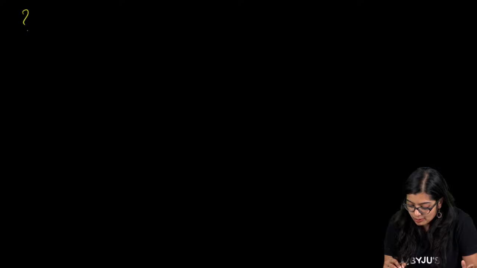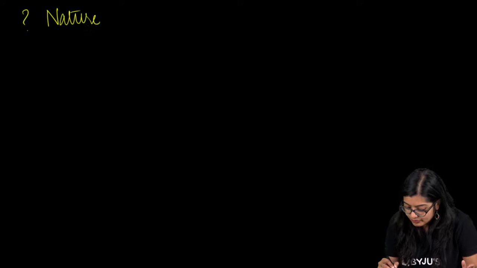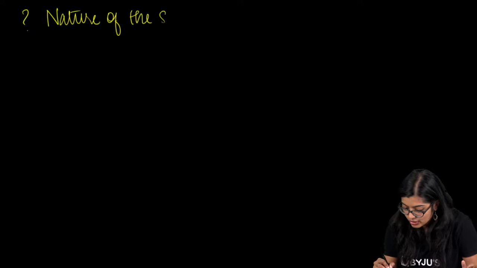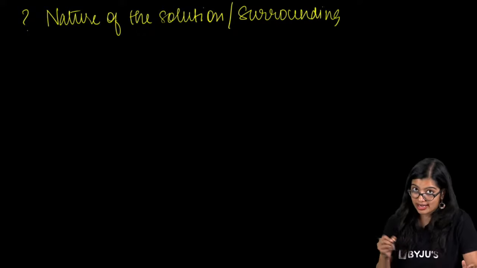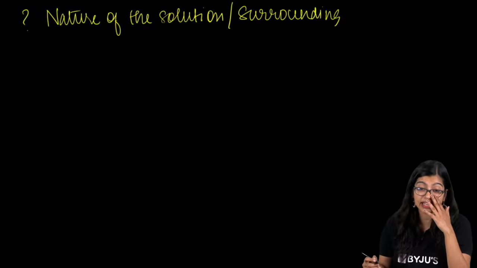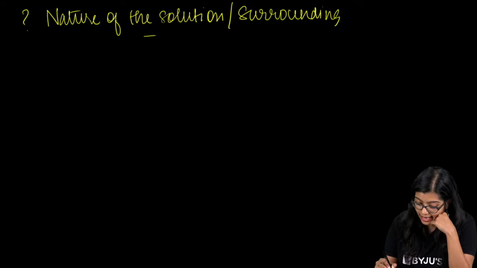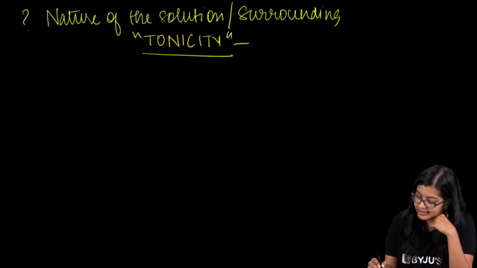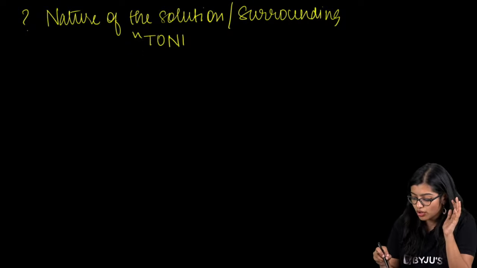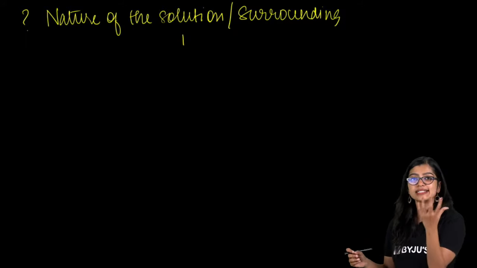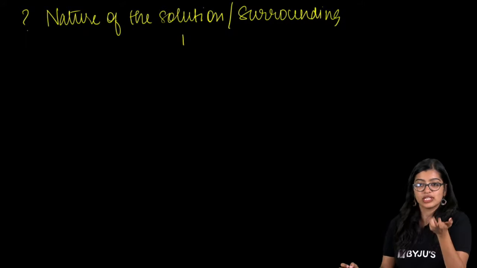That depends upon the nature of the solution or the surrounding, right? Or another very heavy term I can use is called tonicity, right? It is not there in NCERT, which is why I am not going into the details of it. So tonicity is nothing but the concentration of the solution, right?